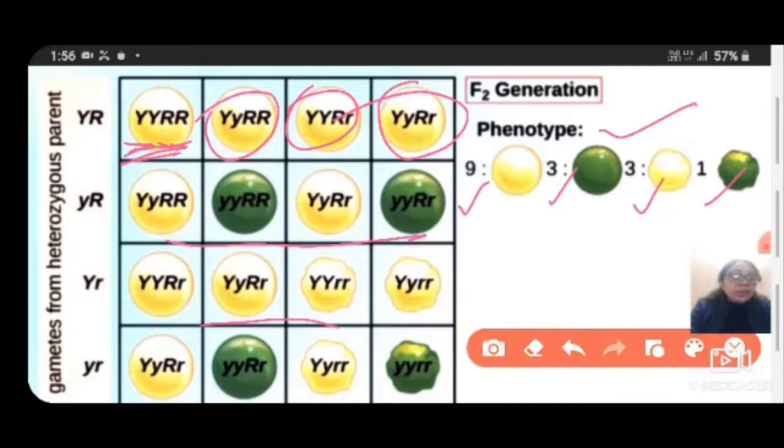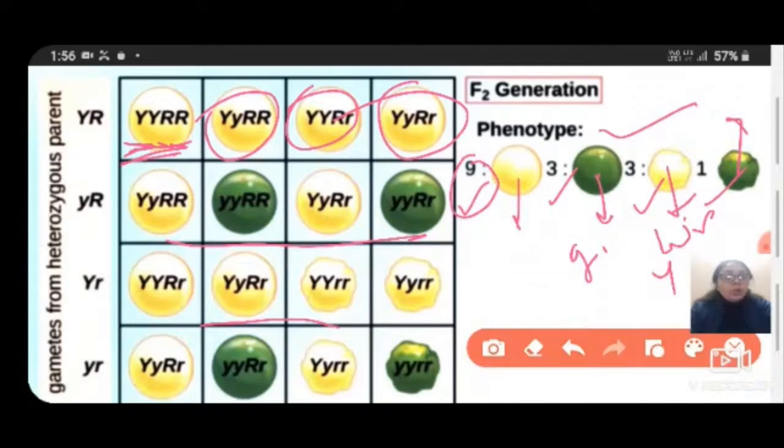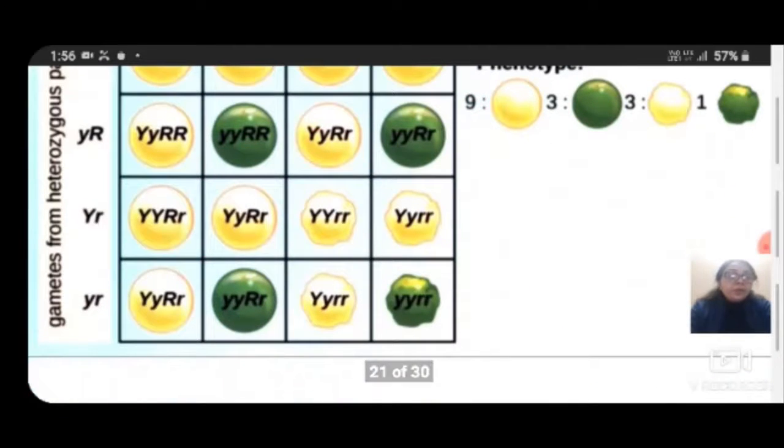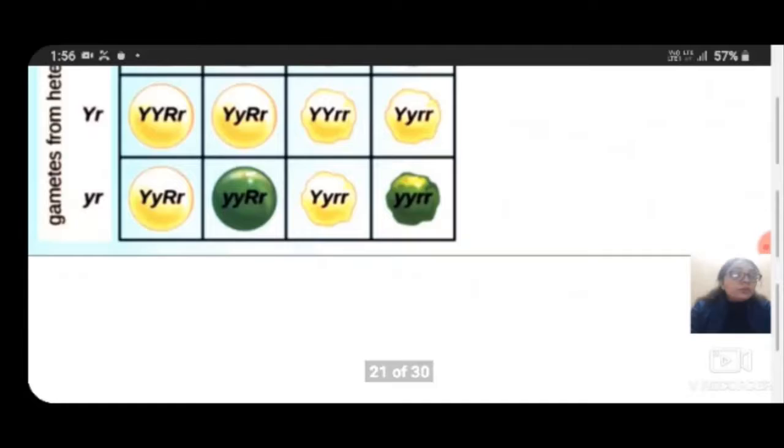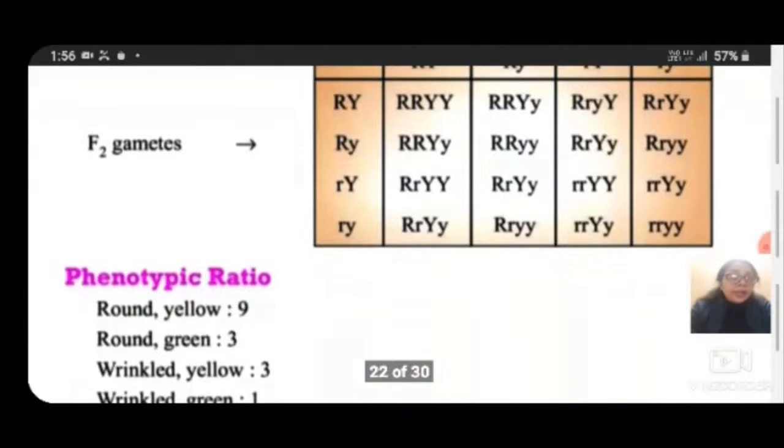That means 9 plants were round and yellow in color, 3 plants were round and green in color. Next, 3 plants were wrinkled and yellow in color, and 1 plant was green and wrinkled in shape. So all these are the phenotypic ratio in the F2 generation of the dihybrid cross.